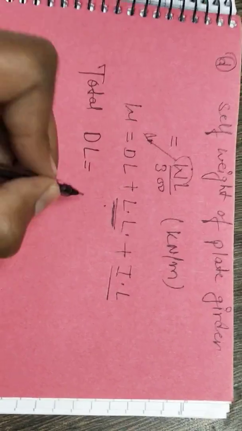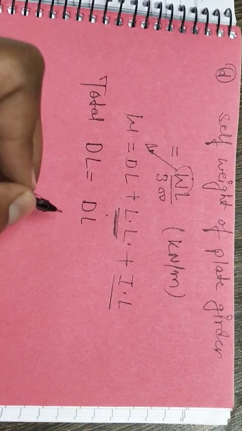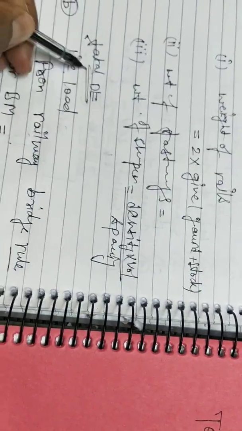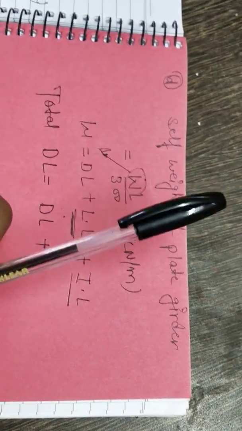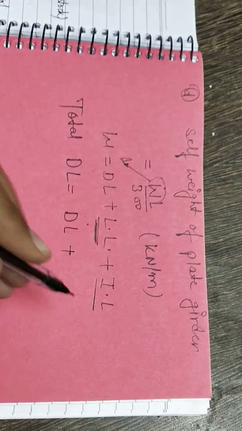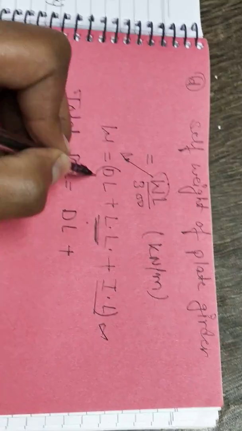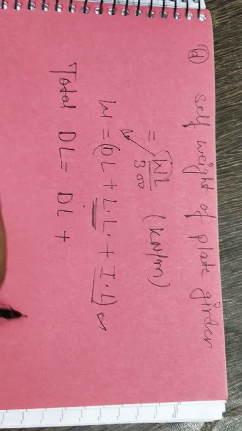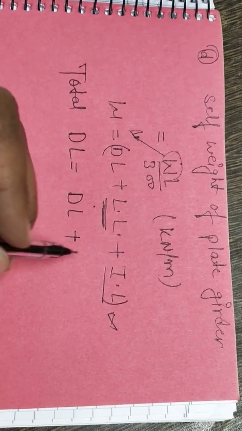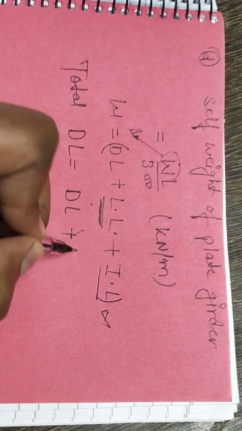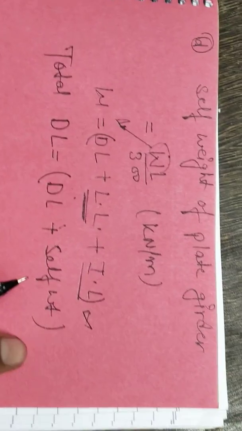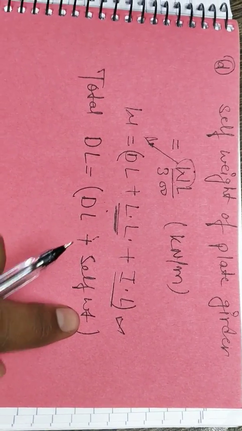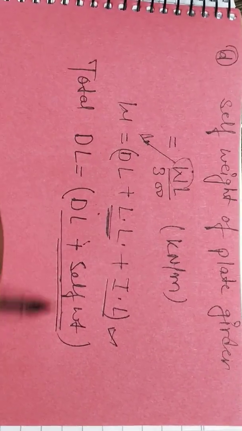Total dead load will be the dead load which I found in step number first A, and plus self weight which I found in step number first D. That means this is the summation of these three, and it is also assumed as dead load for bending moment. This self weight is also assumed dead load for bending moment and shear force too. This is dead load for both bending moment and shear force.